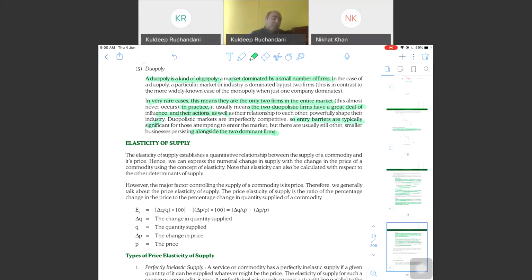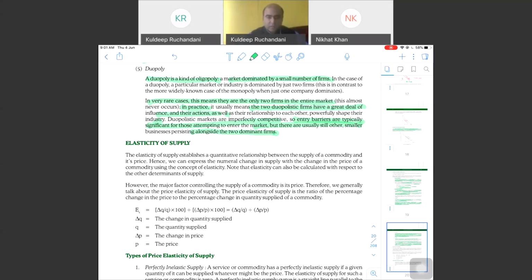Entry barrier again will be high so that no other player can come in. Again, a very, very theoretical concept. We don't see such things happening in the real world. No, Pizza Hut, Domino's, no, we have other players also in the market. Usually that used to be BSNL, MTNL, telecom service providers, but now we have many. Visa, Master, Rupee, there are many.